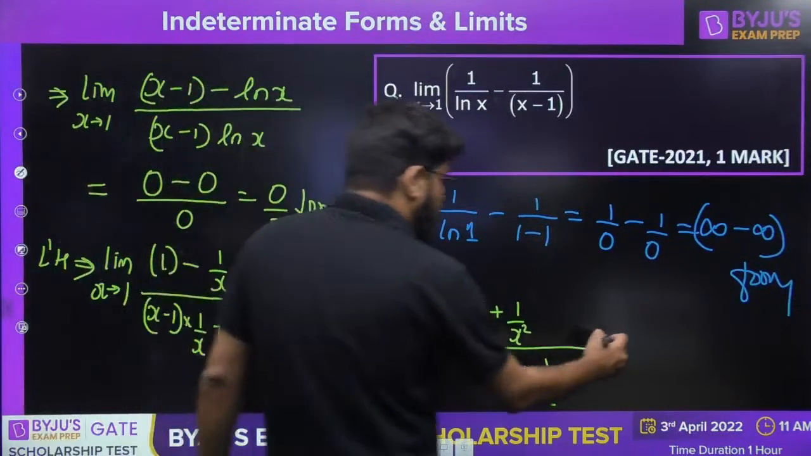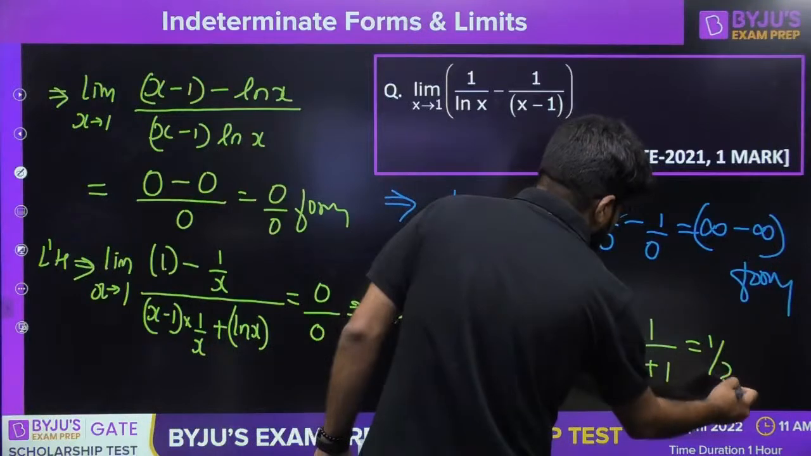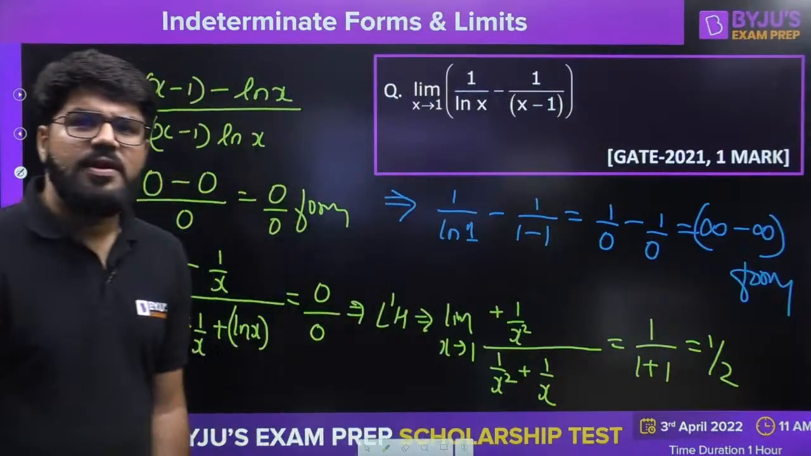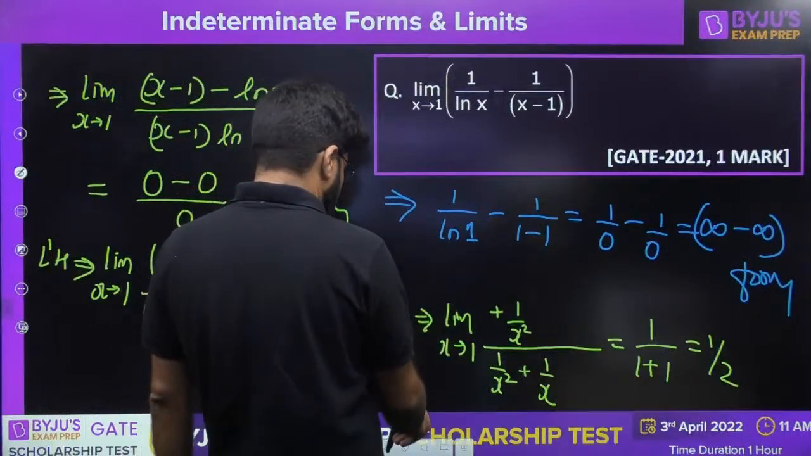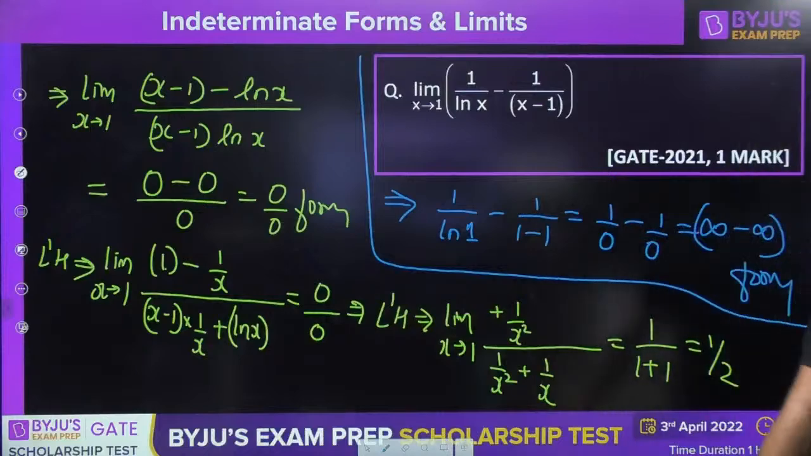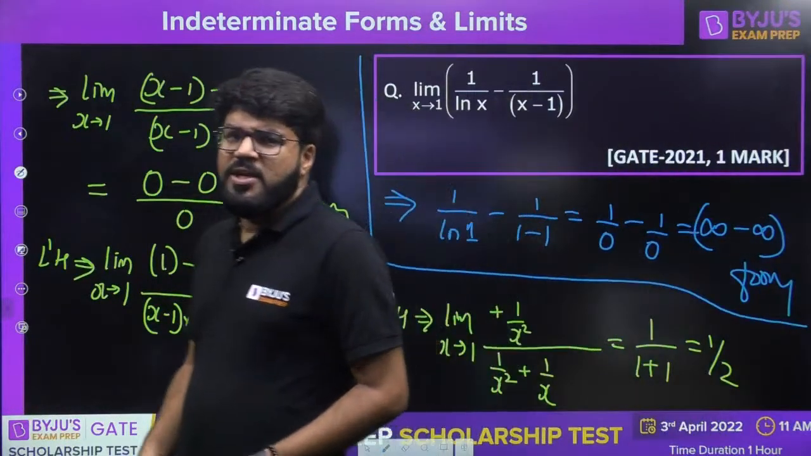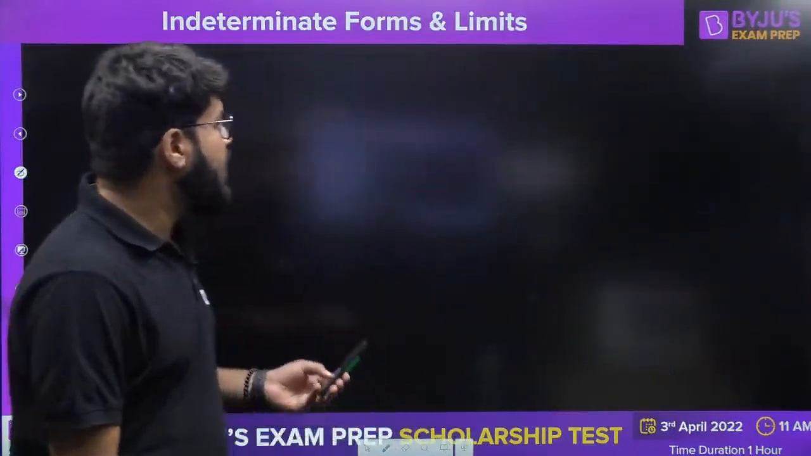Now put x tending to 1. So 1 upon 1 plus 1. The answer to the question is 1 by 2. Has it been solved? Yes, the answer to the question is 1 by 2. All right, everybody. Although it's a simple topic, we are trying to cover a different variety of questions.